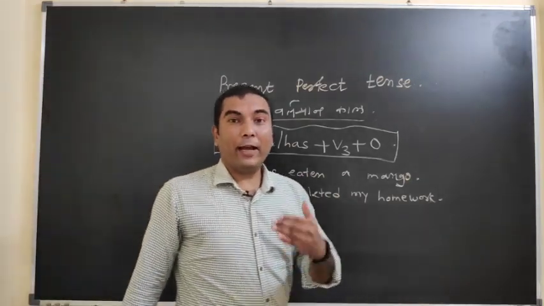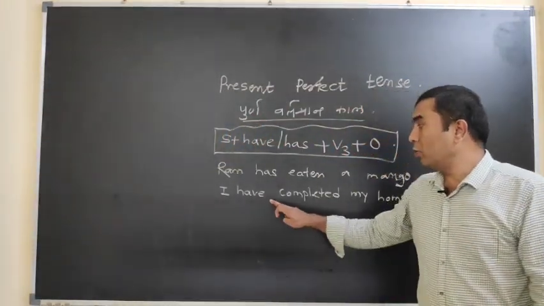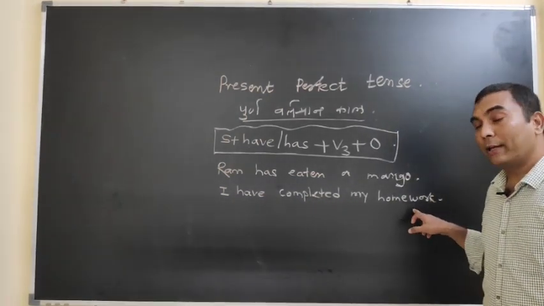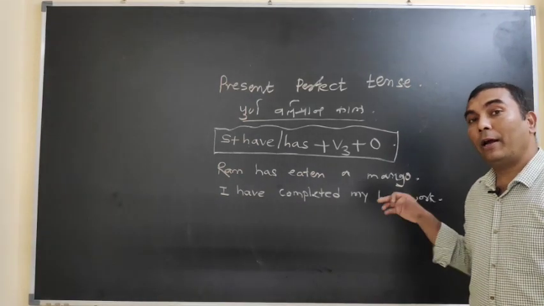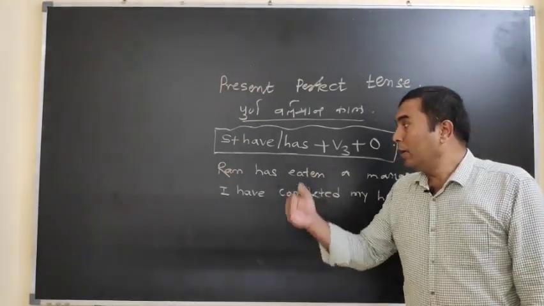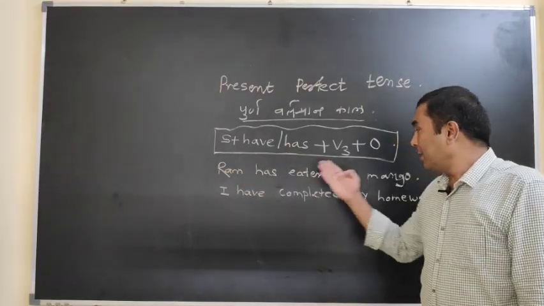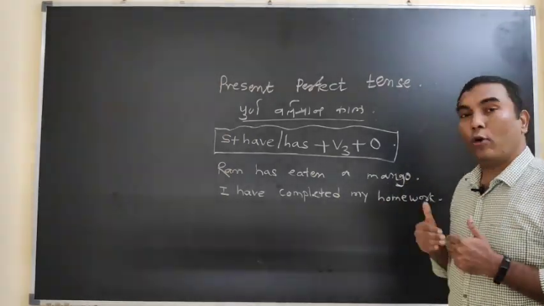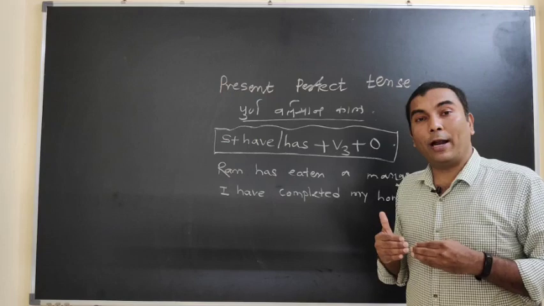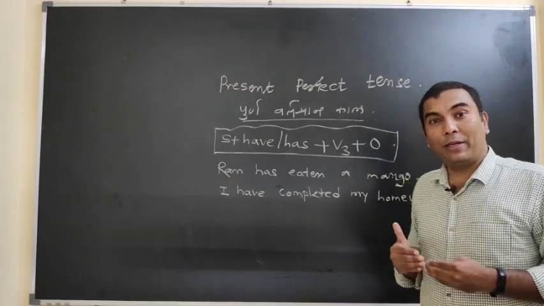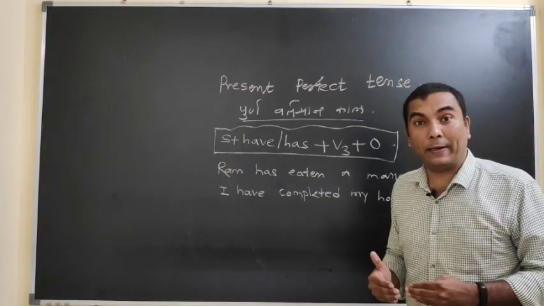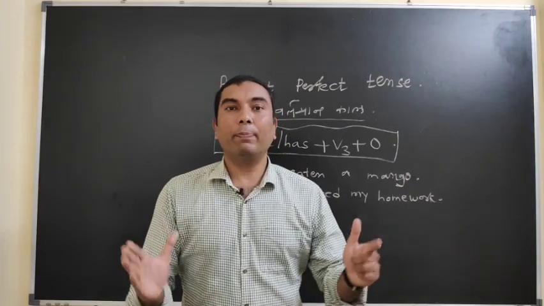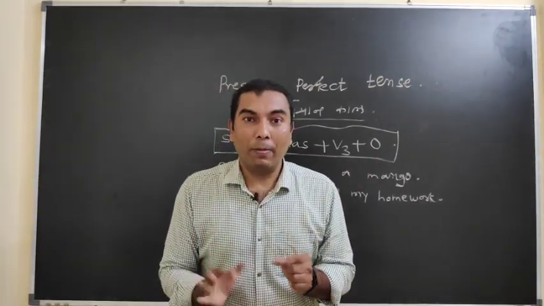When I say it that way, I have completed my homework, the most important part is that मैंने मेरा होमवर्क या गृह कार्य पूरा कर लिया है, मैं मेरा होमवर्क पूरा कर चुका हूँ. Again in Marathi, Ram has eaten a mango: राम ने आंबा खाल्लेला आहे. I have completed my homework: मी माझे गृहपाठ पूर्ण केलेले आहेत किंवा मी माझा गृहपाठ पूर्ण केलेला आहे. What is the important part? All the work is done by the subject in present time. That is the most important part.